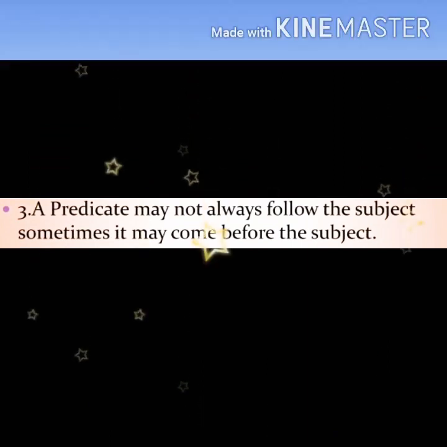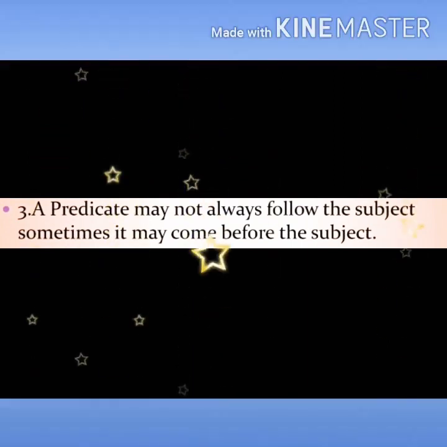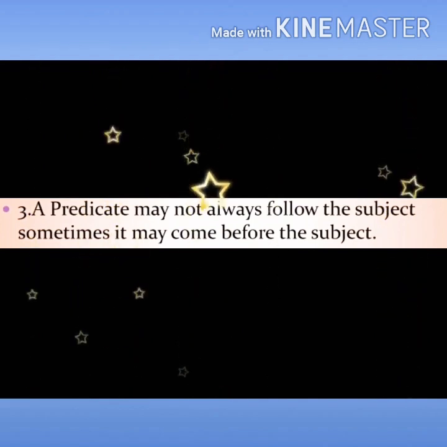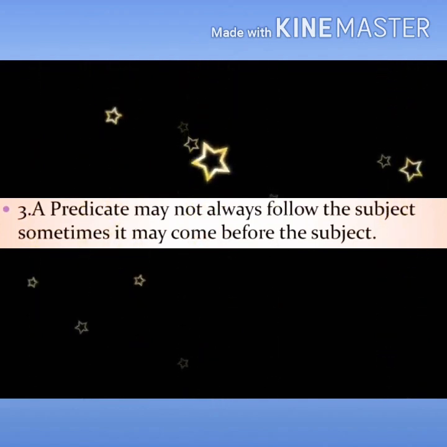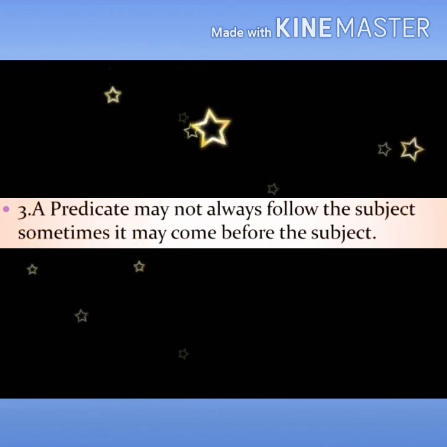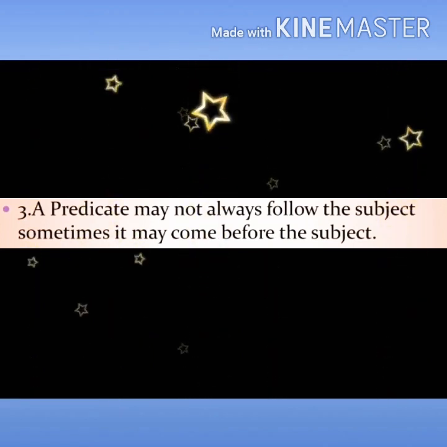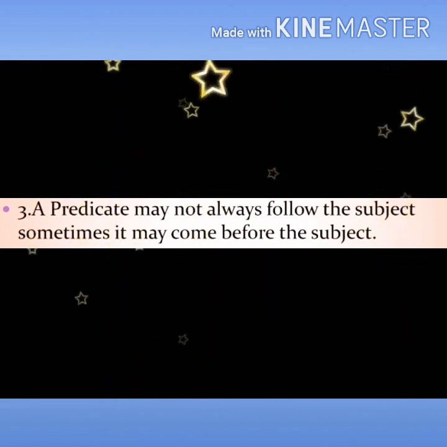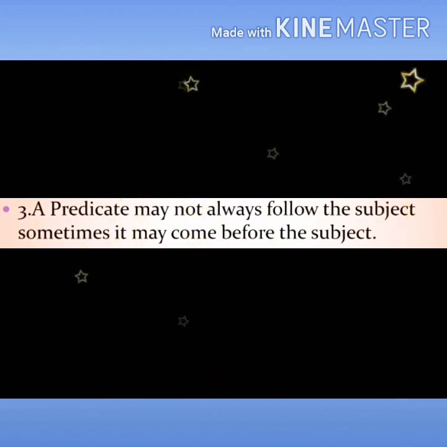The third one: a predicate may not always come after the subject. A predicate may also come first and the subject can come second. So in your life also, it is not possible that you will always come second or third or first. The position keeps on changing. Similarly, subject and predicate also follow that rule. Let's look at one of the examples.